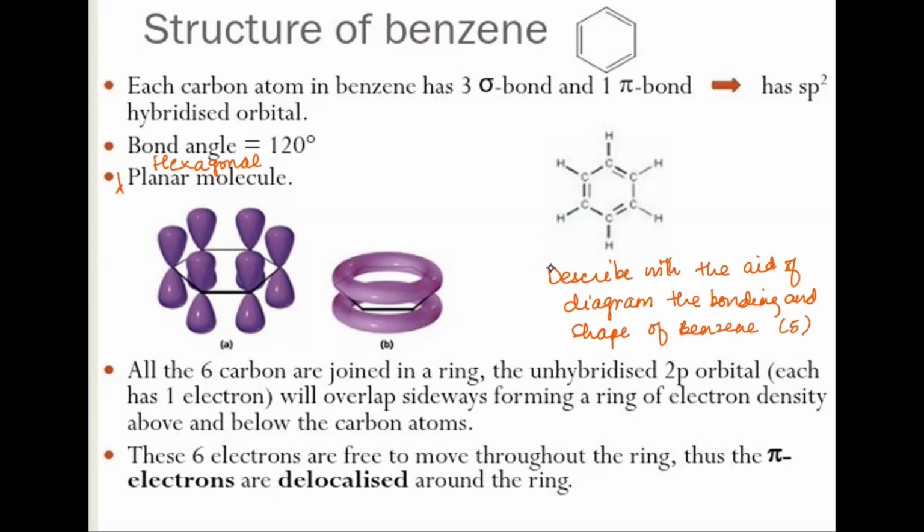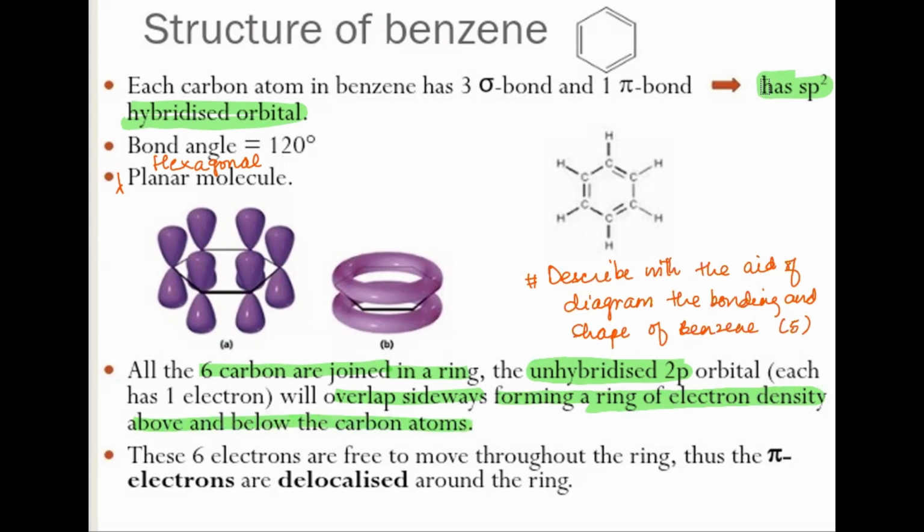And it's a 5-mark question. Now, in order to answer this 5-mark question, we can state these particular points. We can say that benzene has sp2 hybridization. Now, sp2 hybridization means that all 6 carbon atoms are joined in a ring, where one 2p electron remains unhybridized, which leads to sideways overlapping, and it forms a delocalized ring which enriches the electron density above and below the carbon atoms.